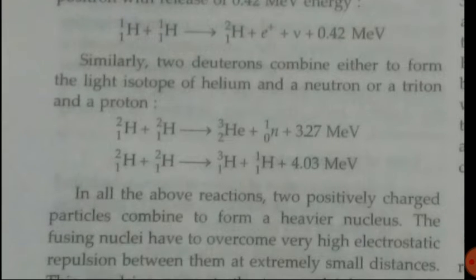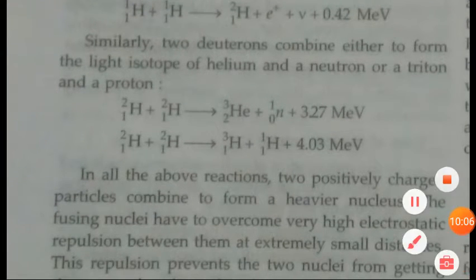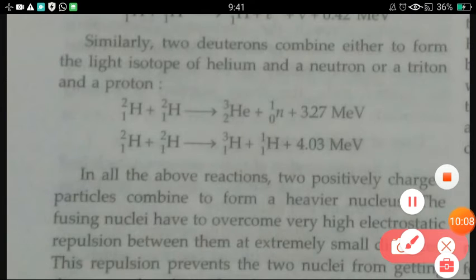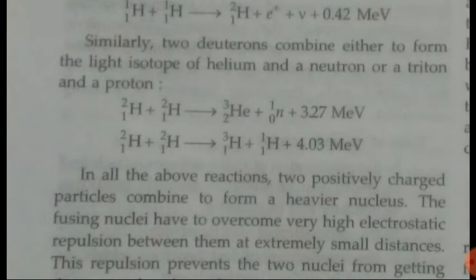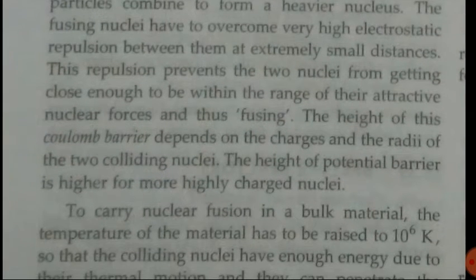And here we can see deuterons. Two deuterons combine and make a helium atom, release one neutron, and energy of 3.27 mega electron volt. Here you can also see another equation of nuclear fusion because of deuterium.